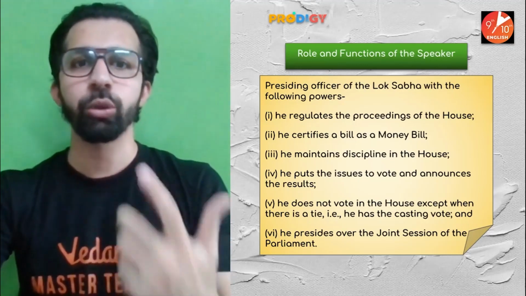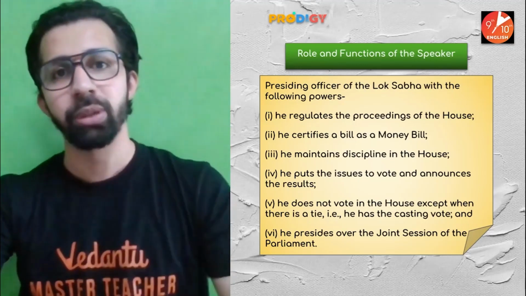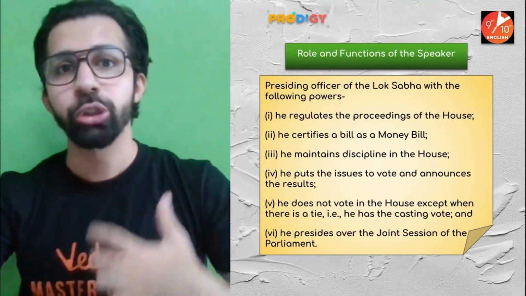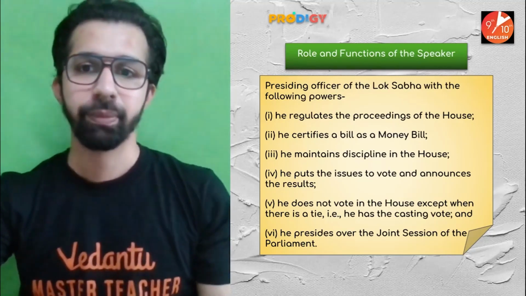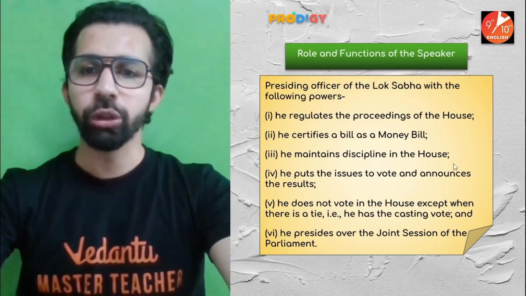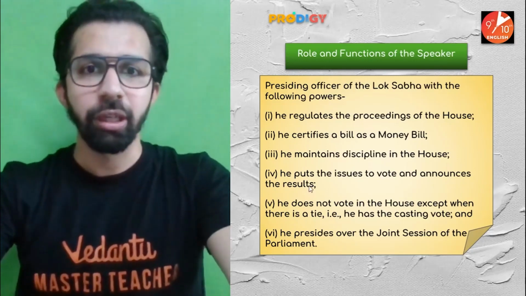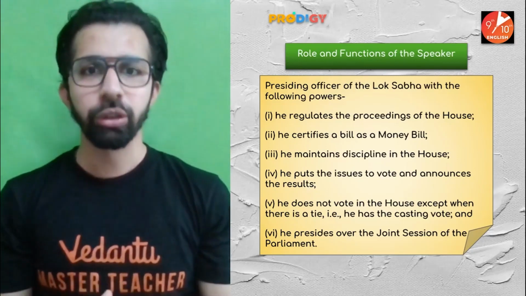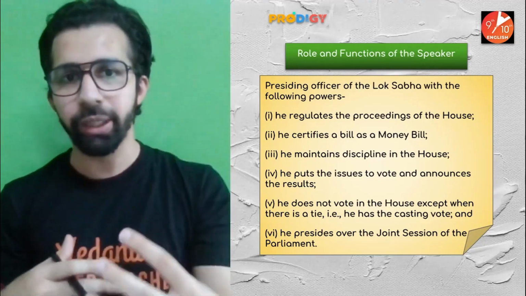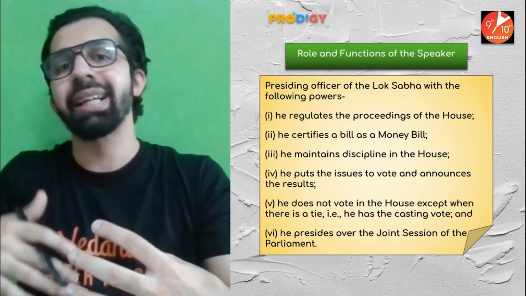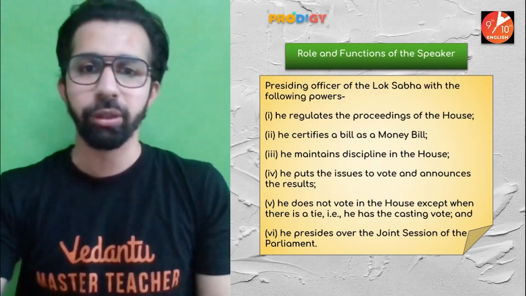So he is responsible to maintain the discipline, and he is responsible that every member of parliament should follow the code of conduct. He puts the issues to vote and announces the result. So if there is any voting in the house, he is the one who is going to conduct the voting, and he is going to declare the result of that particular voting.